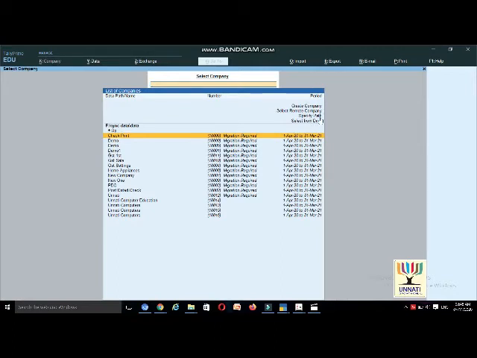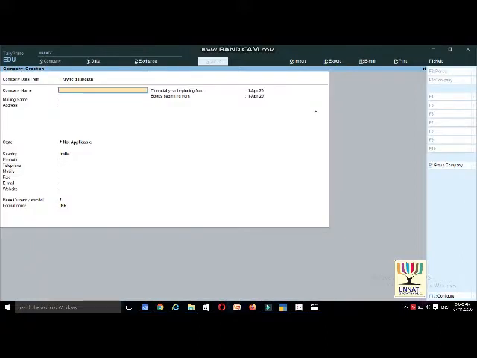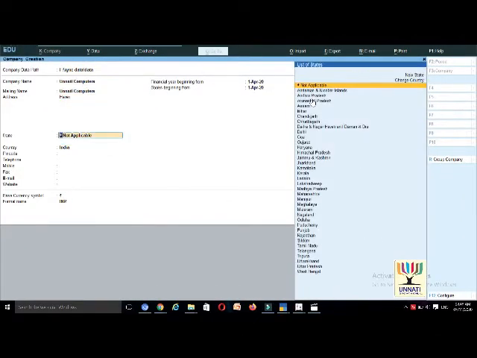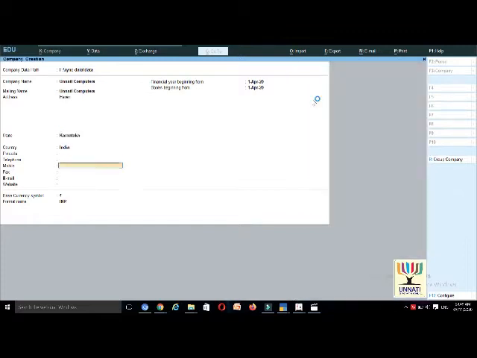I will select create company to create our company, and in the create company screen we will mention our company firm name, address details and other contact details here. And in this screen observe that in Tally ERP9 we first select a country and then select a state, but in Tally Prime we first select the state and then the country is automatically selected.